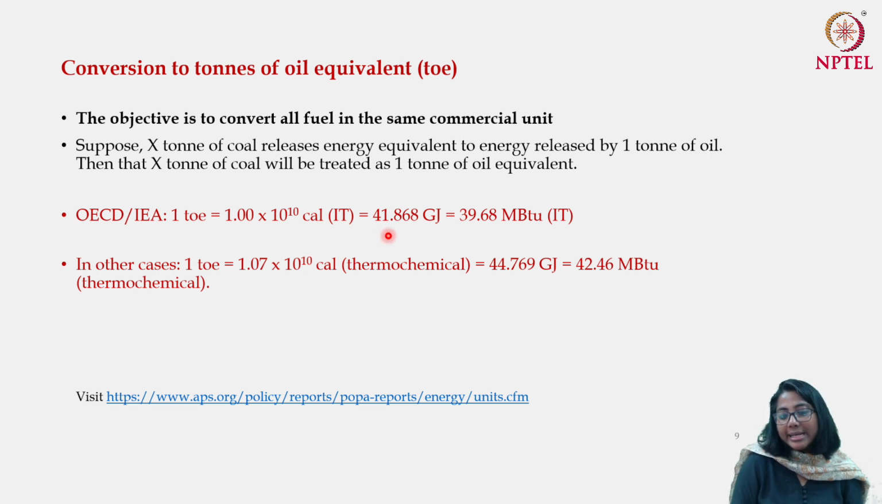So if you look at it in terms of energy produced, in the first case 1 ton of oil equivalent is actually 41.868 gigajoule of energy, whereas in the other cases 1 ton of oil equivalent is equivalent to 44.769 gigajoule of energy. So there is a little bit of difference of the magnitude of almost 3 gigajoule if you are talking about 1 ton of oil equivalent.